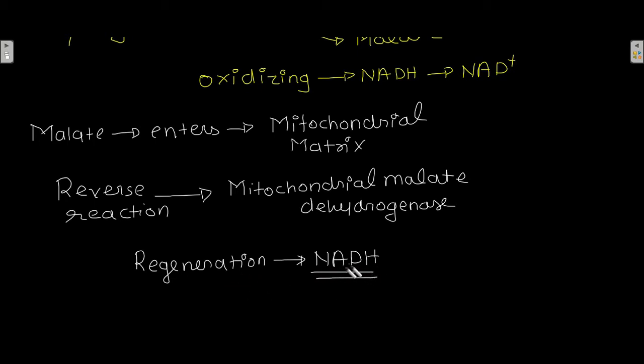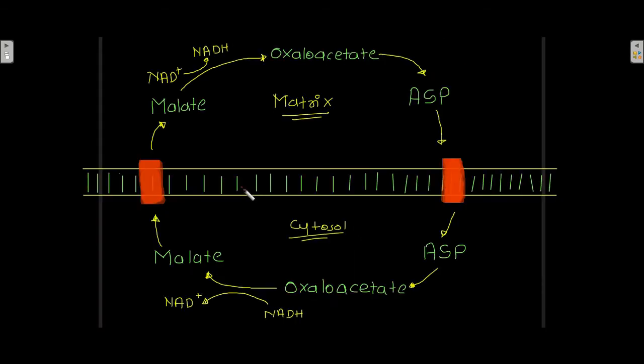Okay, so NADH is regenerated from malate in the mitochondrial matrix, and this reaction is catalyzed by mitochondrial malate dehydrogenase. So this is how the malate aspartate shuttle system looks like.